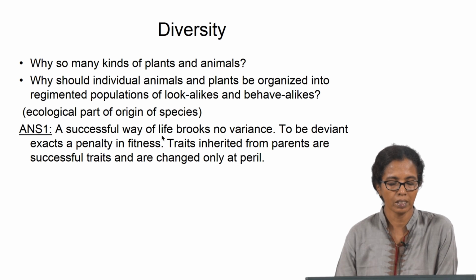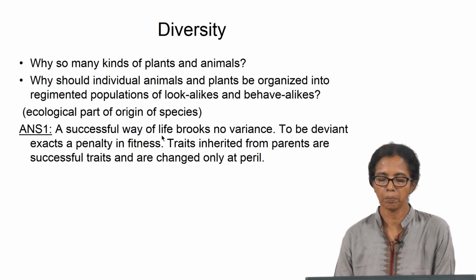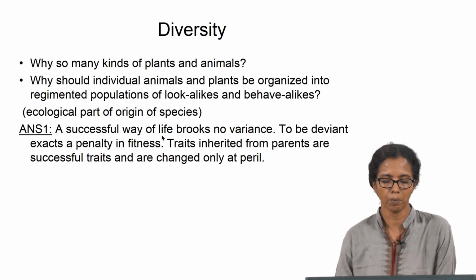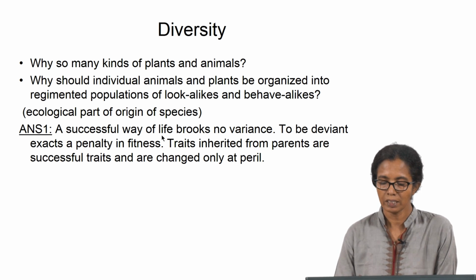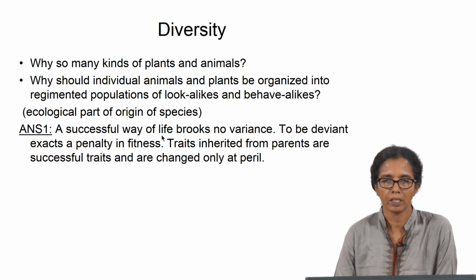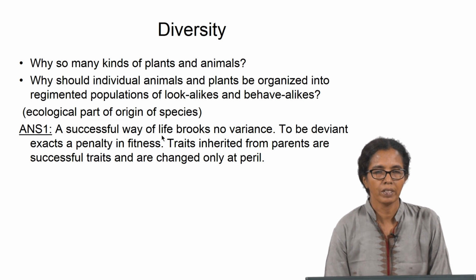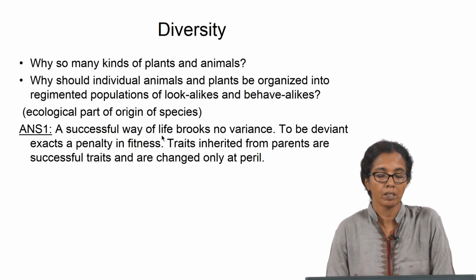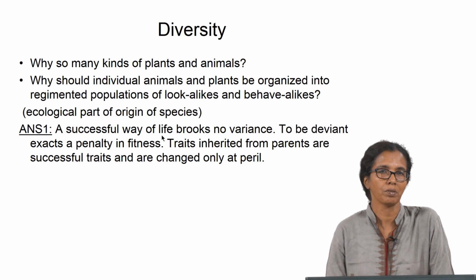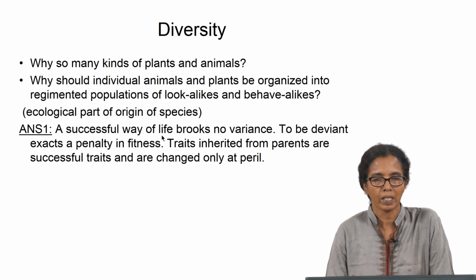And then the next question is, why should individual animals and plants be organized into regimented populations of look-alikes and behave-alikes? Look at different regions, for example, those who know different birds. We commonly see crows around us. How many of us look and see that there are different types of crows? There are at least 2 types.